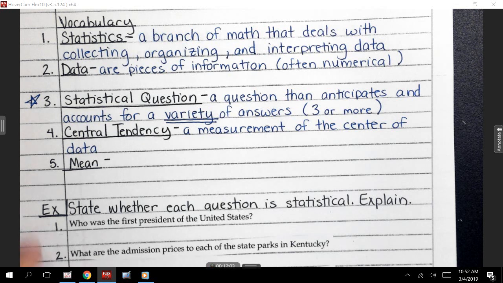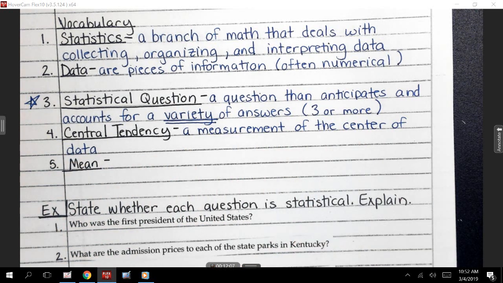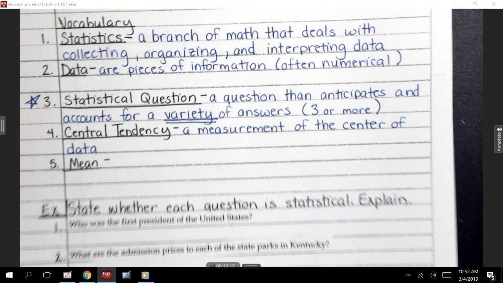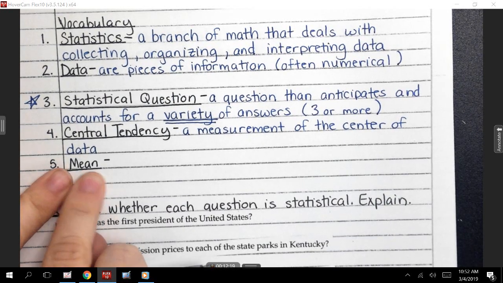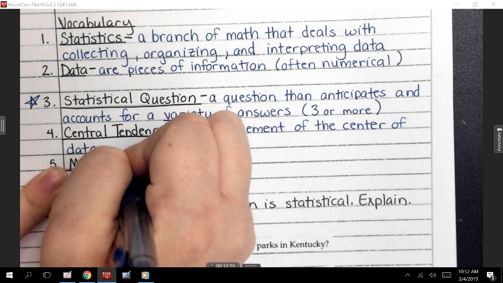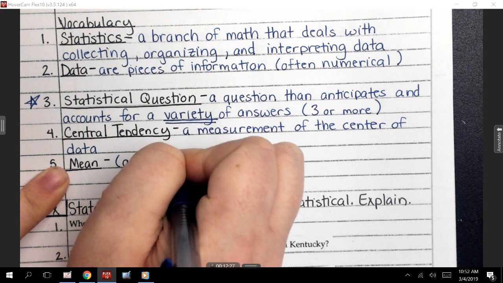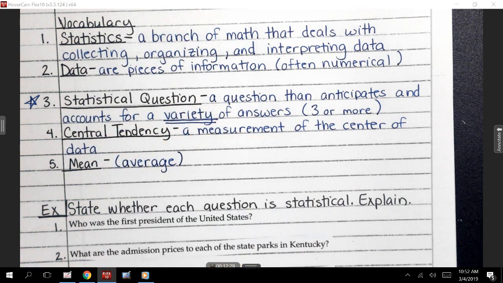Guys, the average, is it exactly in the center? No. It just means the majority of you scored around that 85 number. All right? I put them all together. So when I find the average, another word for that, what that's actually called, is the mean. Next to mean, let's put in parentheses, this is also known as the average. So that's how I come up with that number that I tell you. I'm like, hey, everyone was around this score.